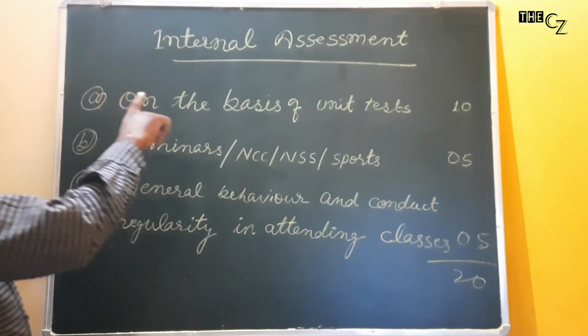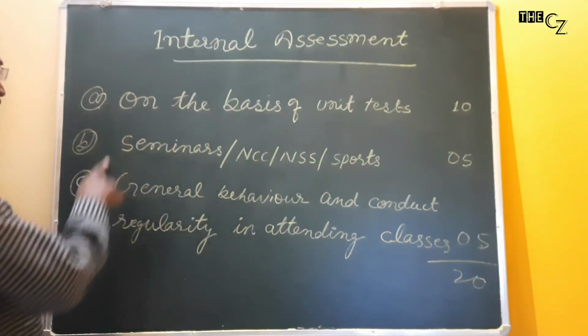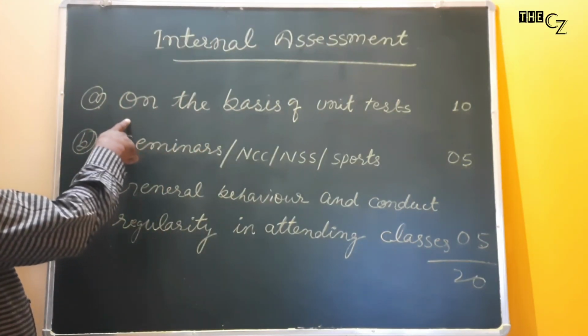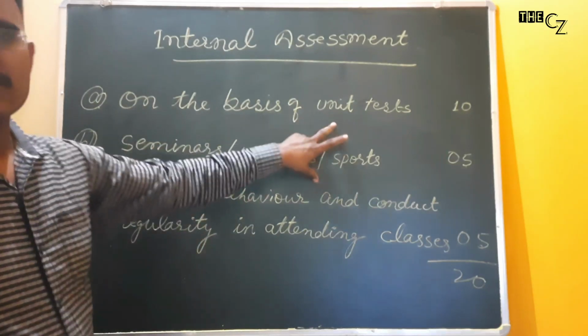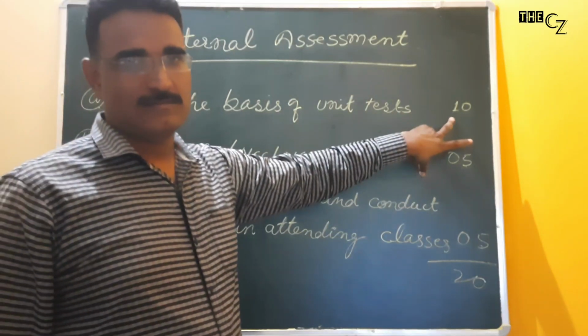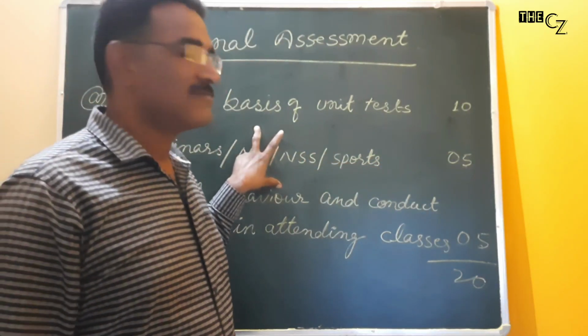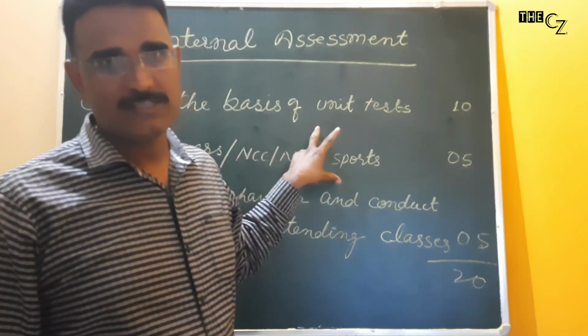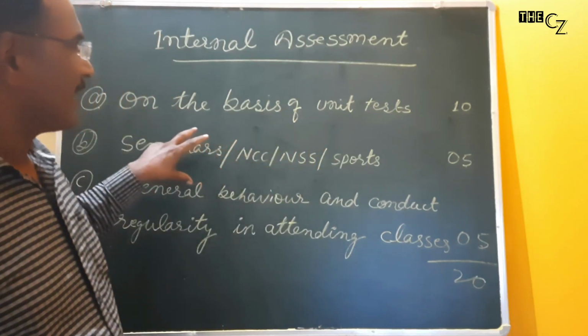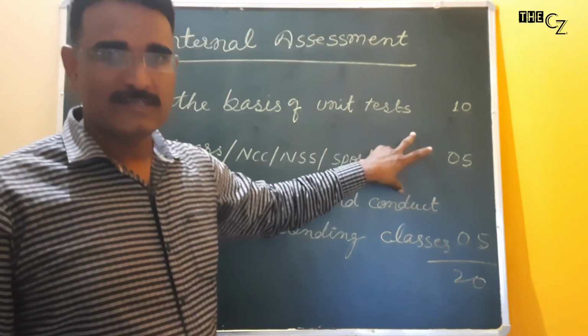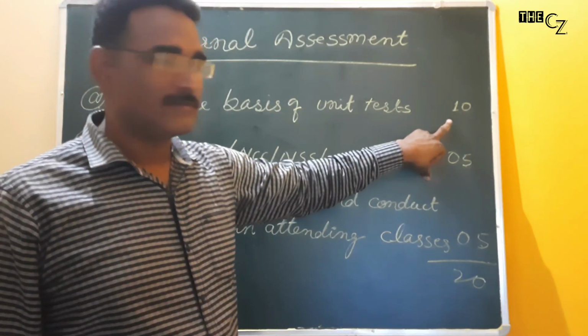In internal assessment, there are 3 points. The first one, on the basis of unit tests, you will get 10 marks. That's why you have to appear in the examinations which will be taken by your college regularly, and from those tests you will get 10 marks.